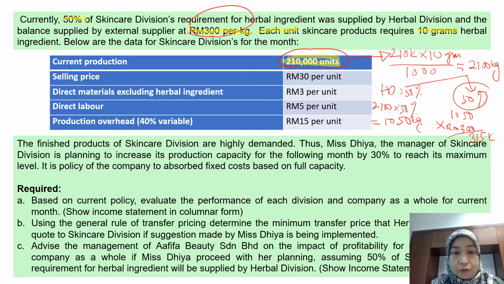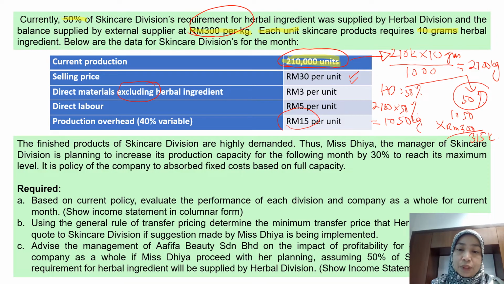Okay, now we read further. Direct materials excluding herbal ingredients 3 ringgit, direct labor 5 ringgit. Okay, before that, selling price is 30 ringgit per unit. Production overhead 40% variable. Total production overhead is 15 ringgit per unit.